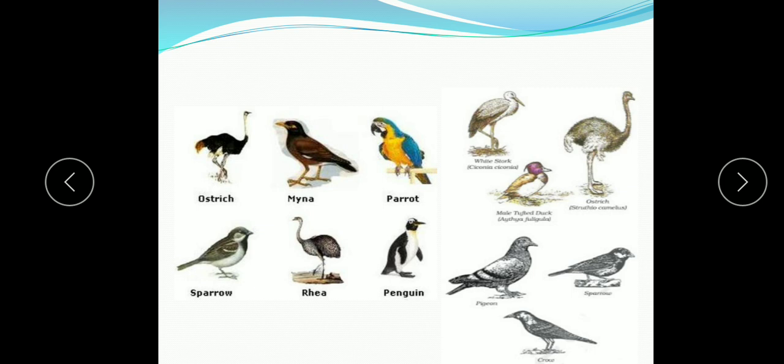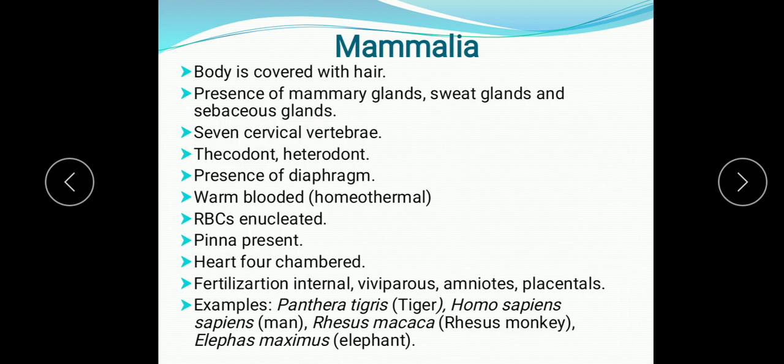Now the next class we will study is Mammalia. So in Mammalia, the body is covered with hair. Presence of mammary gland is the characteristic feature of Mammalia. Mammary glands, sweat glands and sebaceous glands are present. 7 cervical vertebrae, thecodont and heterodont. Thecodont means their teeth are embedded in the jaw, and heterodont means they have different types of teeth.